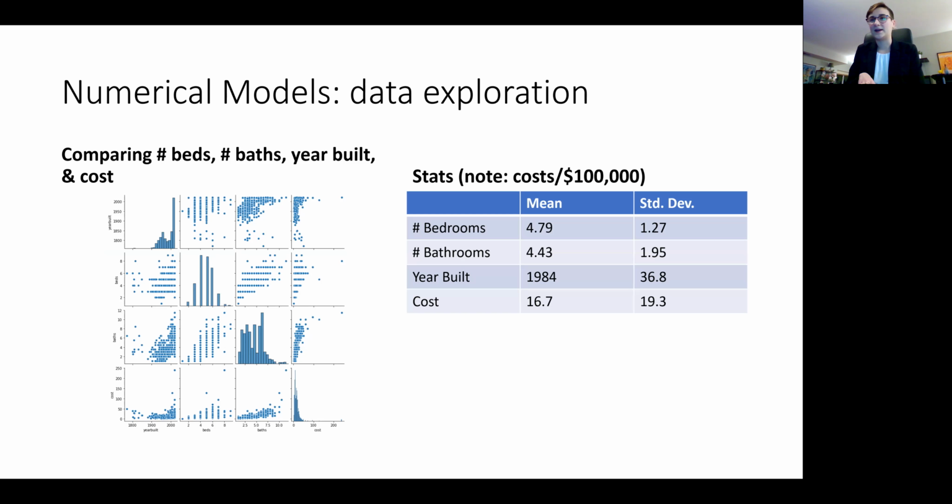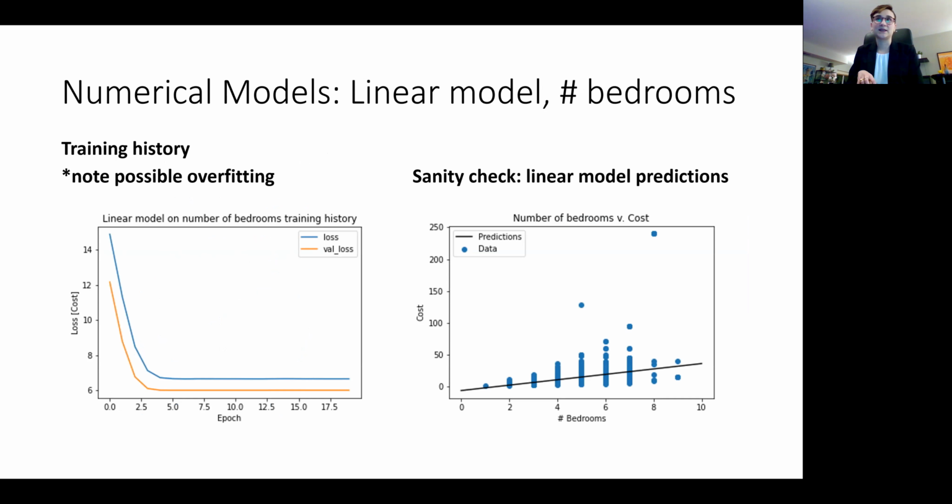So I divided all costs by $100,000 to not normalize the variables, but make them easier for the computations to handle. And then as a sanity check, the first thing I did was make a linear model in the number of bedrooms and see if I could regress on the housing cost. As you can see here, my linear model has learned a positive trend between the number of bedrooms and the cost of the house, which makes sense because you assume that as a house gets larger and has more bedrooms, it becomes more expensive.